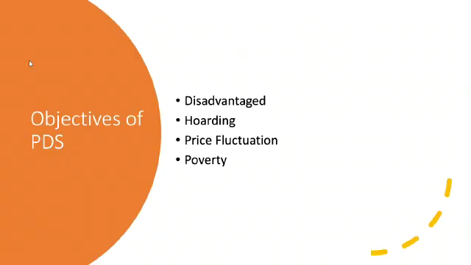Now in this video, as I told you, we will be talking about the objectives of public distribution system. If you see your syllabus, the 8th line is all about public distribution system, its objectives and functioning, etc. So here in this video, we will be talking about what the objectives of public distribution system are. That means what do we want to achieve through public distribution system.